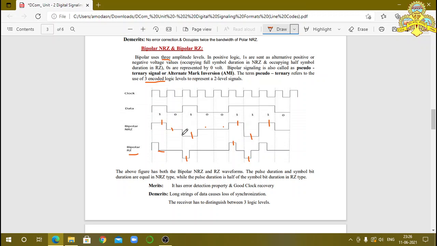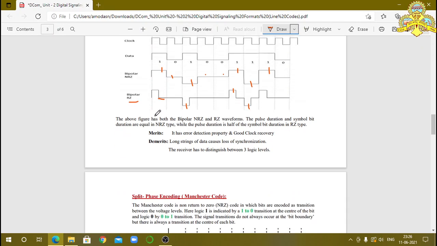This indicates the bipolar NRZ and RZ waveforms, and it is also called alternate mark inversion or pseudo-ternary signal. The above figure has both the bipolar NRZ and RZ waveforms. The pulse duration and symbol bit duration are equal in NRZ type, while the pulse duration is half of the symbol bit duration in RZ type. This is the indication of NRZ and RZ.